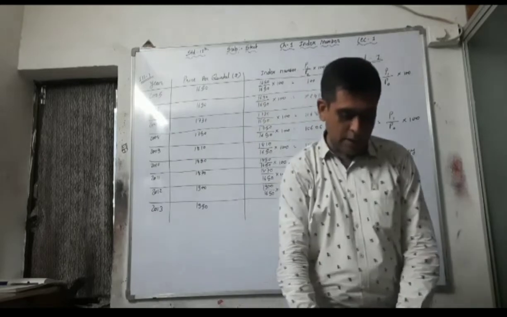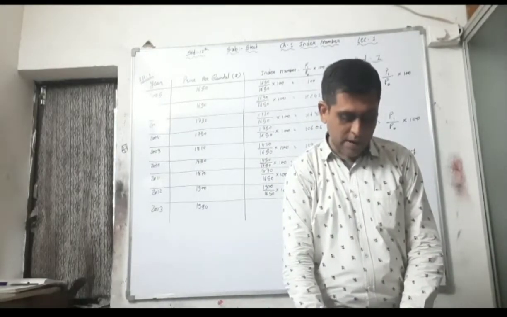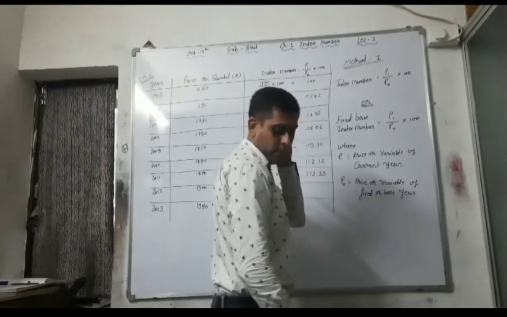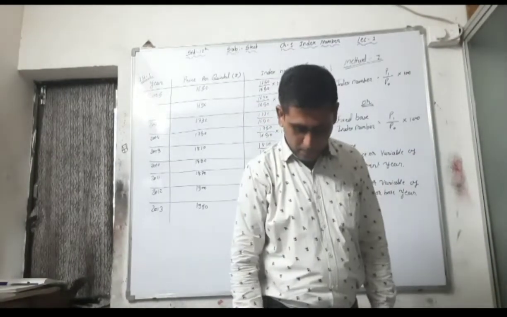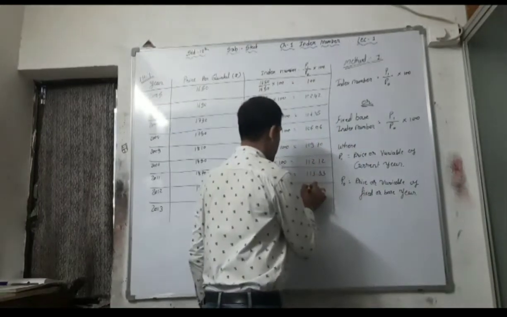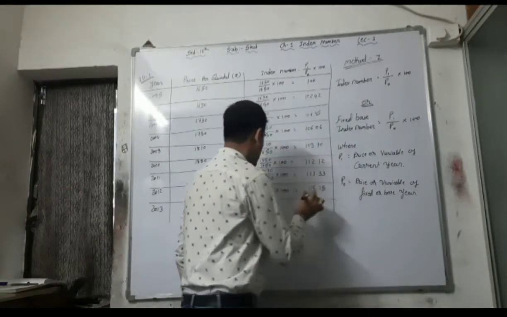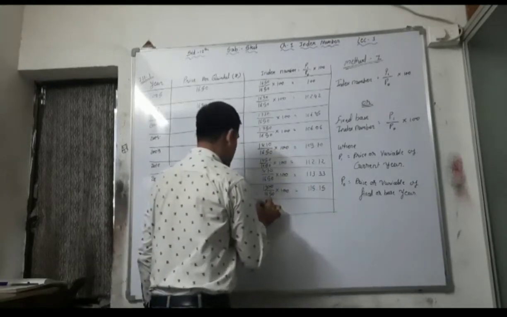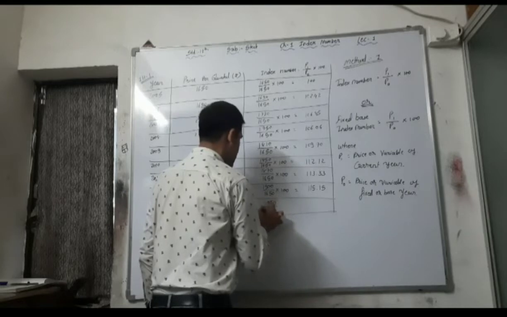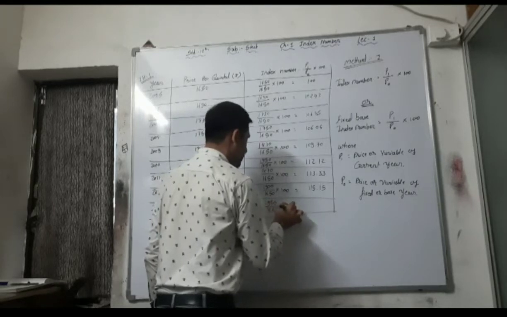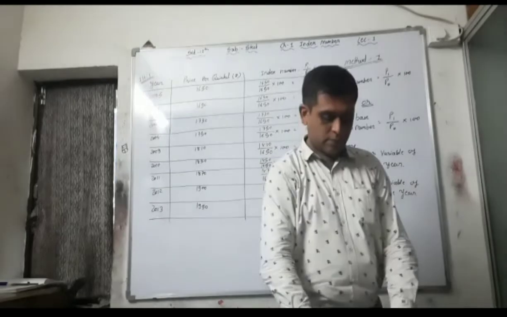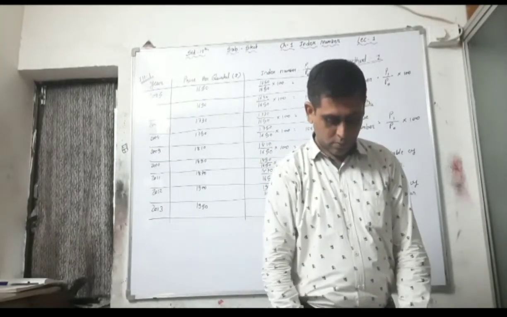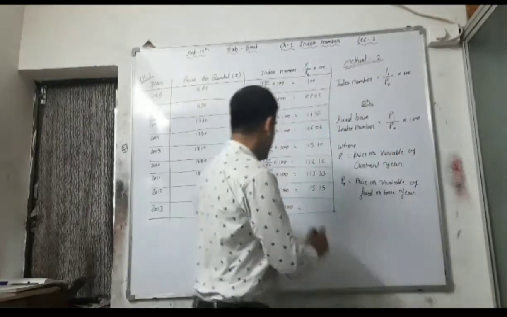So 1900 divided by 1650 into 100, that is 115.15. And in the last year, that is 2013, 1950 divided by 1650 into 100, that is 118.18.